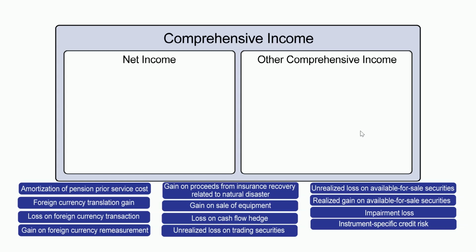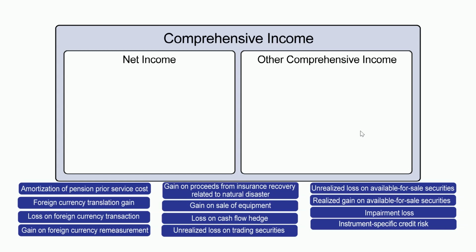Unrealized loss on available for sale. That's the U. Unrealized, available for sale. Gain on a real sale of available for sale. Real sale. That goes in net income. Impairment loss goes in net income. Instrument-specific credit risk, that's the new one. That's the I, and that goes up here.